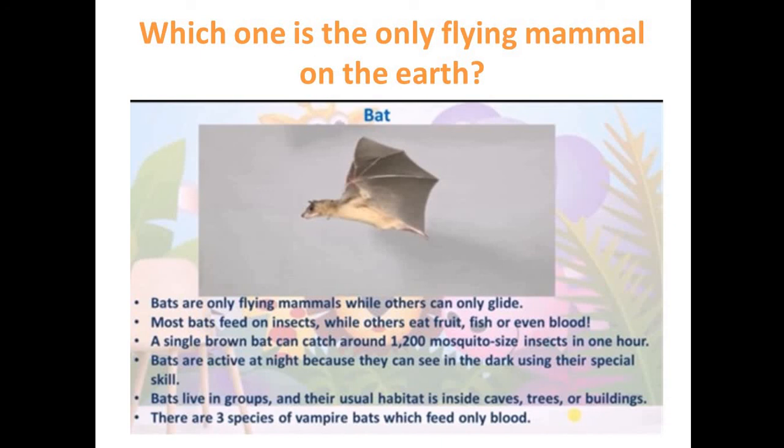Bats are active at night because they can see in the dark using their spatial skills. Bats live in groups and their usual habitat is inside caves, trees or buildings. There are 3 species of vampire bats which feed on only blood.